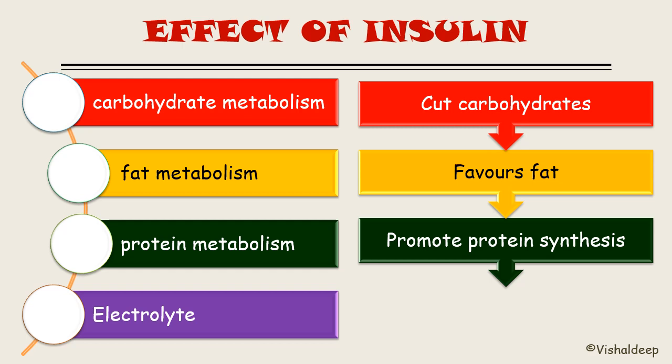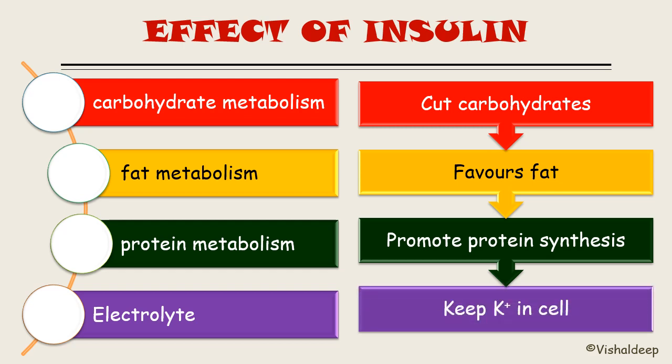Under the heading of electrolytes, you need to remember only one electrolyte, that is potassium. Insulin keeps potassium in the cell. So what happens if you give insulin? Whatever potassium is present extracellularly will enter inside the cell. So there is an influx of potassium inside the cell. It is the effect of insulin.